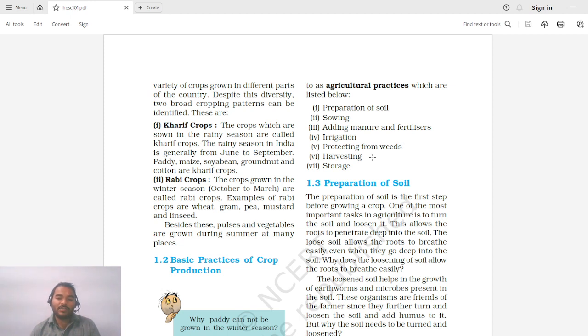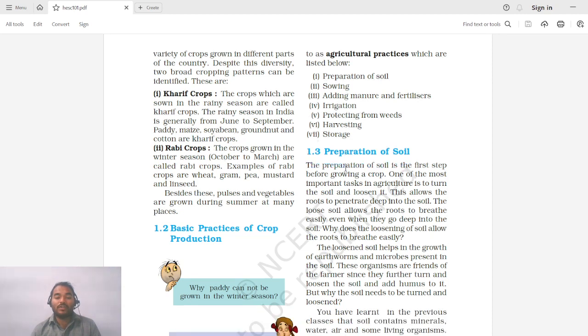Then comes harvesting. When the crop is completely grown, the period of harvesting is when we cut down the fruits of these plants in general. After harvesting, the harvested material needs to be stored and transported. So that is also a part of the agricultural chain. So all these activities, now we are going to see in detail.